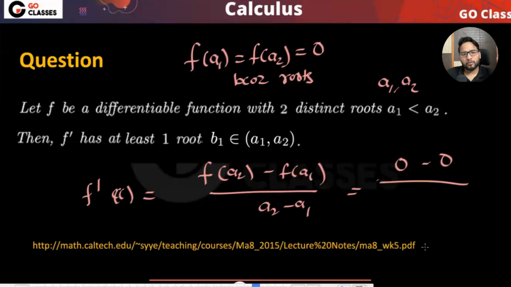This is just like Rolle's theorem. It is not exactly Rolle's theorem, but I hope you understood. So this is a2 minus a1, and this is given, so it is not 0. So the numerator is 0. So they are saying that there exists a c such that f dash c is 0.